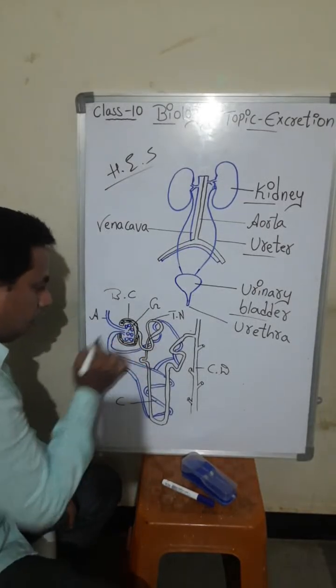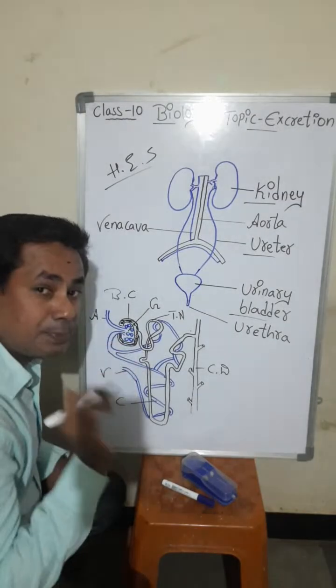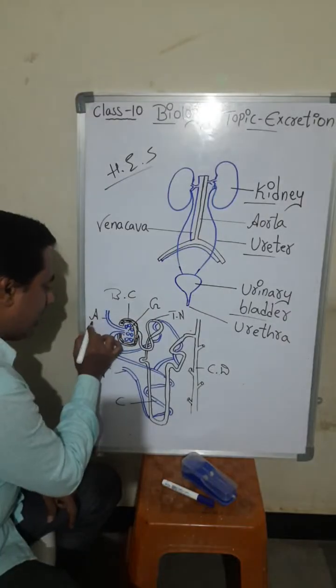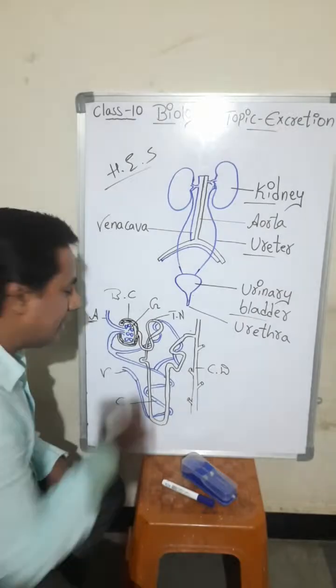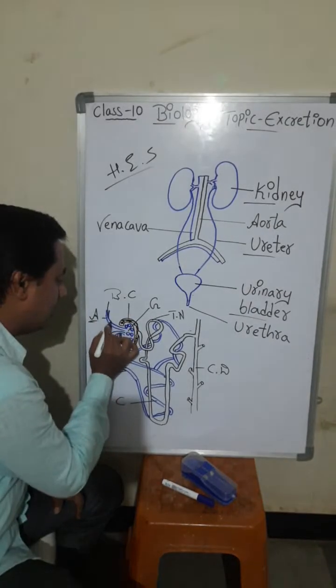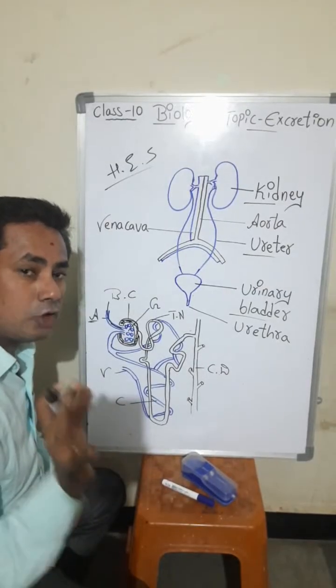Inside, the glomerulus will be there. Glomerular filtration takes place. A I have written here is artery. The artery carries oxygenated blood, which also contains toxins.